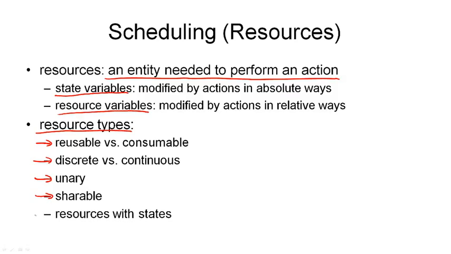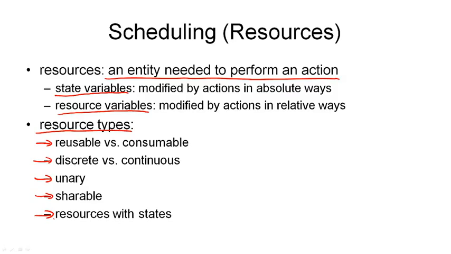Another complication is that resources can have states. For example, if we have a generator that can produce different voltages as output, but only one voltage at a time, that means it is in a specific state producing a specific output. Now, all the actions that need the resource in that state can use it in parallel, but actions that need it in a different state can't use it at the same time.